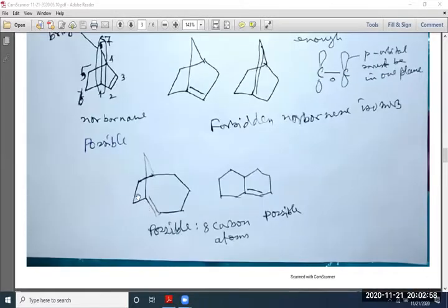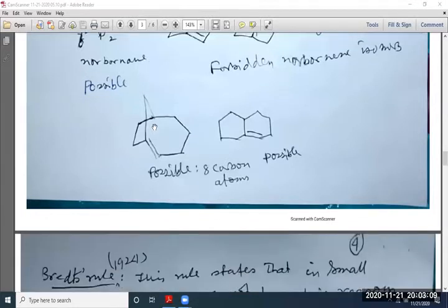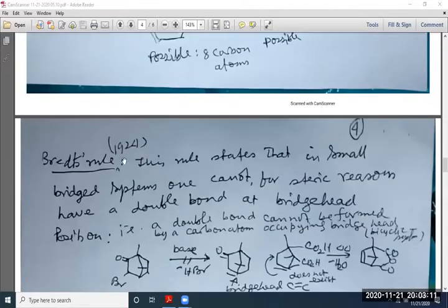This molecule is possible because the ring is more than 8 carbon. So this is also possible. So this is not possible. I will show you more things about Bredt's rule.